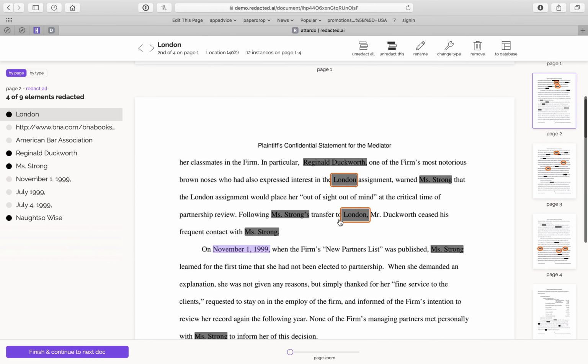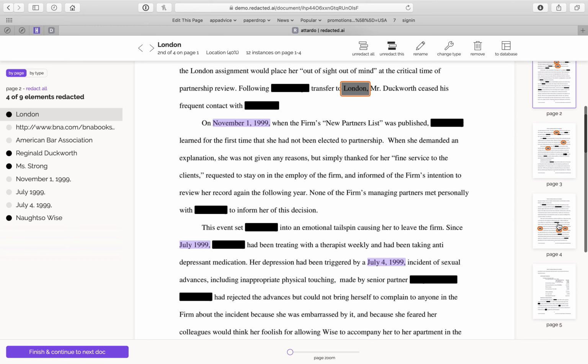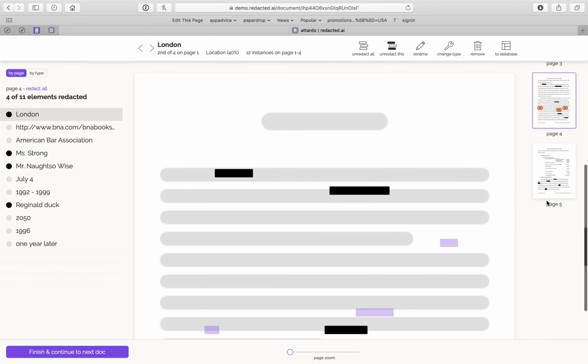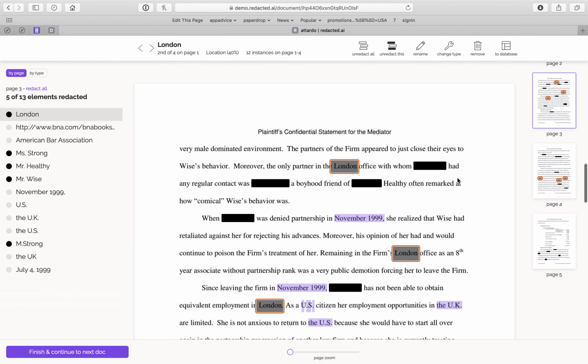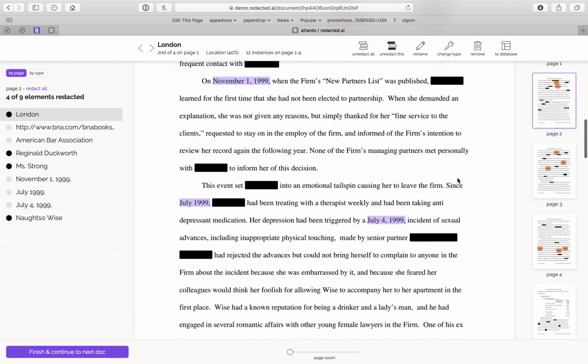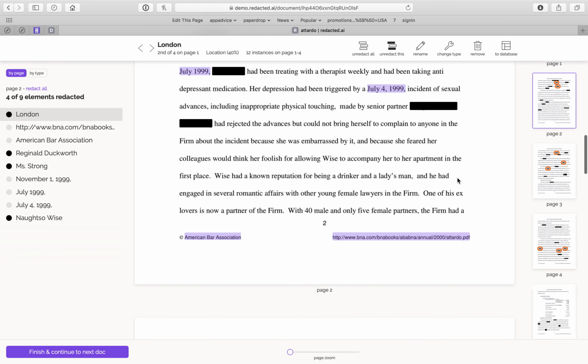And no longer do you have to click page by page. You can actually scroll through. And on the right here, you'll see little circles on the words that will be redacted, on what we're looking at, the word London, and you'll see all the redactions on all the pages. So you can look at the little thumbnails here, and you can jump to a page if you'd like, but you don't have to. You can just scroll up and down the way that most people read through documents. So I'm going through and looking through here, and everything looks good.